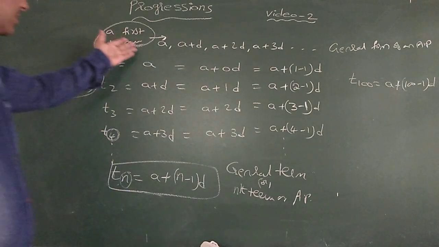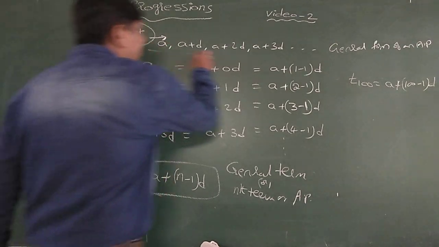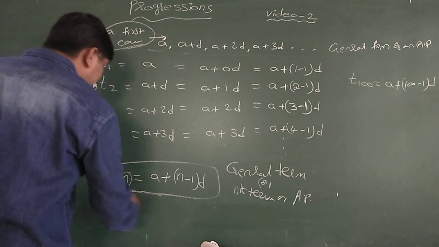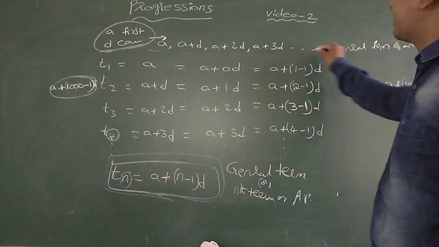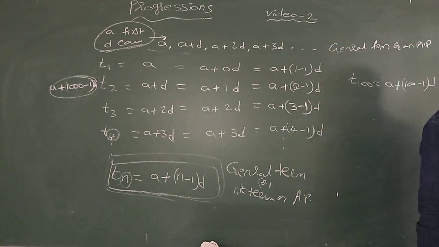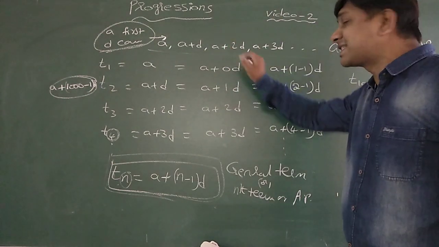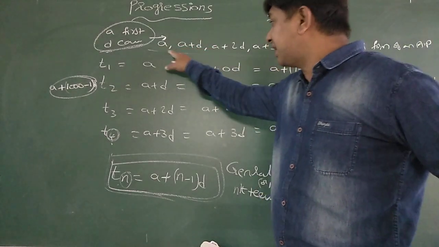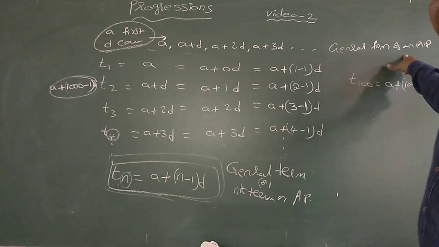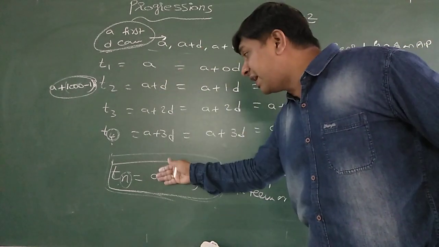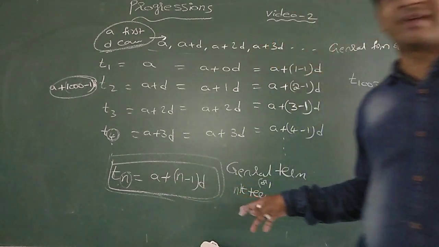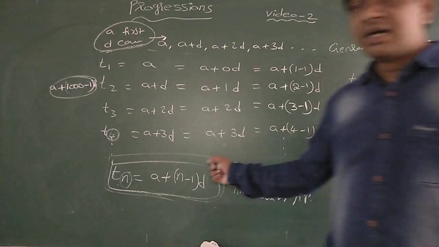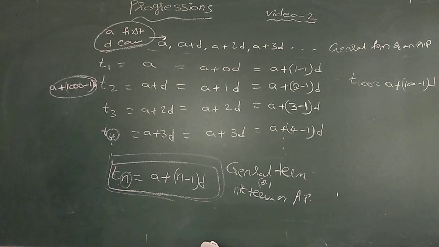See here, this is the general form of the AP and this is the general term of the AP. Recall the definition: an arithmetic progression is a sequence obtained by adding a fixed number to its preceding term, except the first term. Using that definition, I wrote the general form of an AP. From this general form, I derived the nth term: Tn is equal to a plus n minus 1 into d. This is the general term or nth term of an AP.